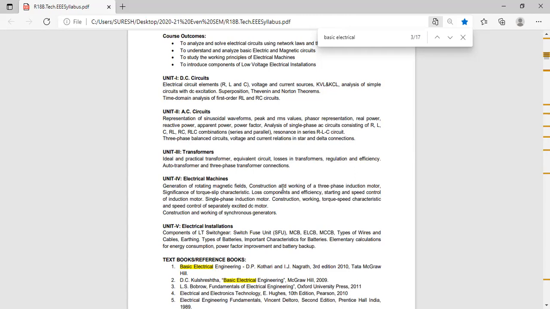How many parts are there in the induction motor? What are the parts in induction motor? Stator and rotor.